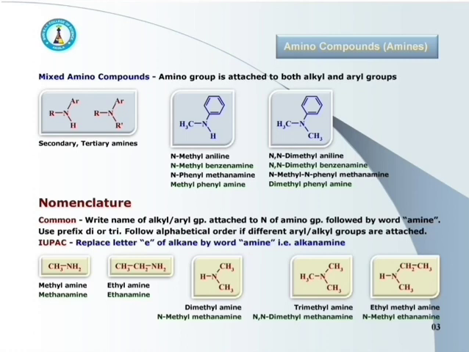CH3NH2, that is methylamine, or we may call it methanamine. Its IUPAC name is methanamine. Here the letter E of methane is replaced by amine and hence the name is methanamine. Second, CH3CH2NH2, ethylamine, or it is ethanamine. Ethanamine is the IUPAC name.